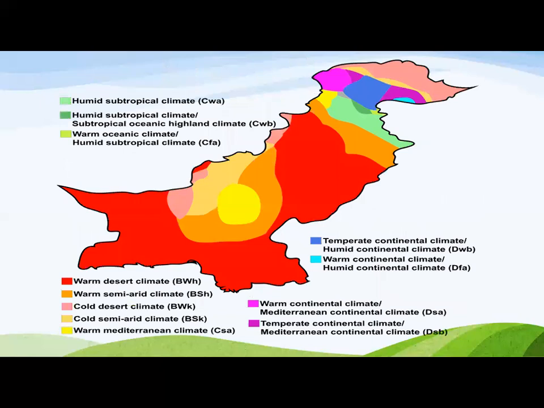Dear student, this is a map. This map has different colors. These different colors show different weather conditions. You can say the red color shows warm desert climate, the orange color shows warm semi-arid climate, the yellow color shows warm moderate climate, and the blue color shows temperate continental climate.